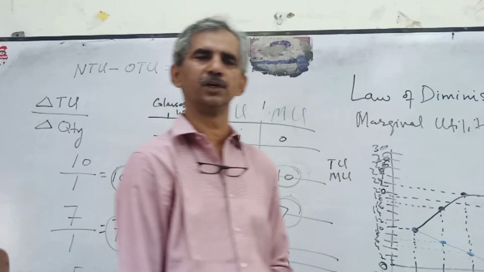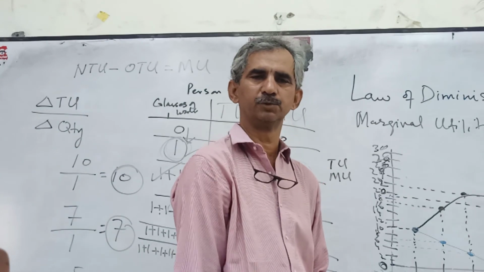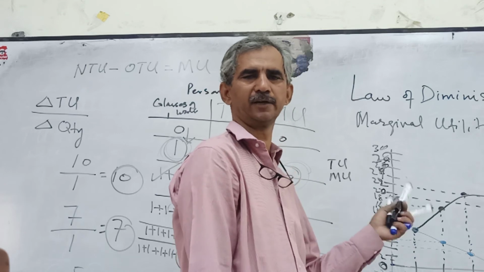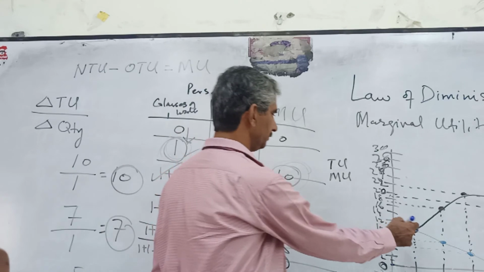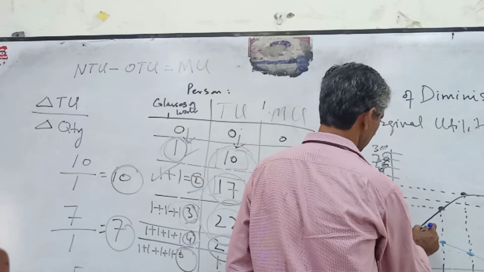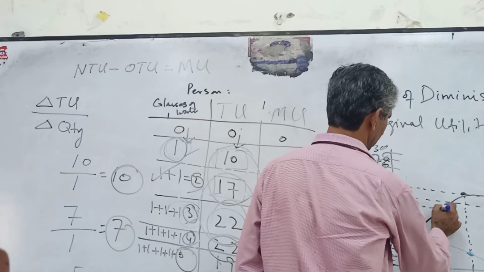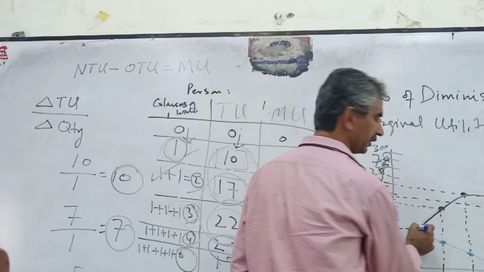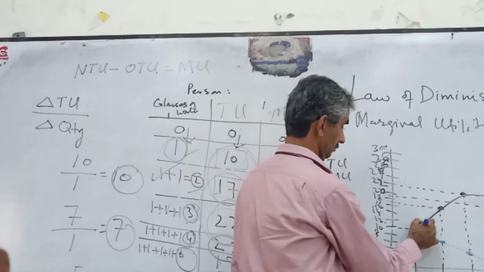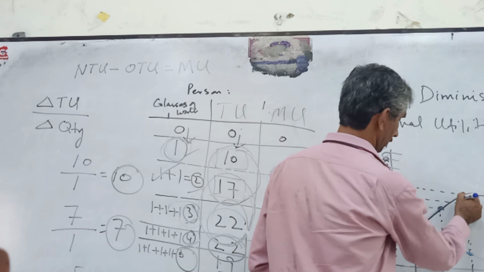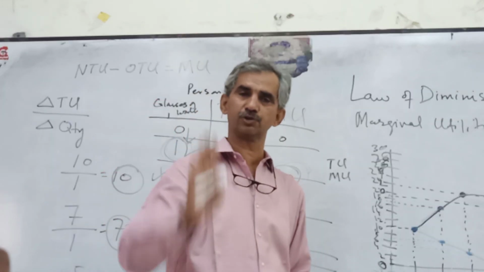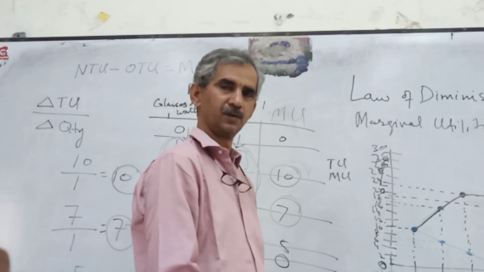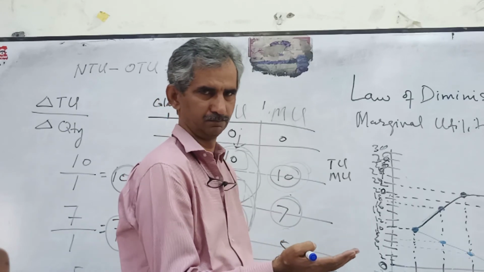So this way, we draw the graph of the marginal and total utility. It looks like this. Initially you can see that the total utility line is rising. The marginal utility will rise as long as the total utility is increasing.